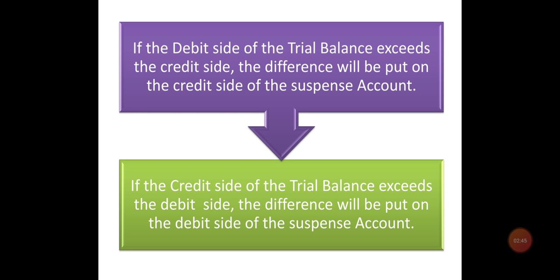So after preparing the trial balance and putting the amount of the particular account in the respective columns, if the trial balance does not tally, and if the debit side of the trial balance exceeds the credit side, the difference will be put on the credit side of the suspense account to tally the trial balance, and vice versa. If the credit side of the trial balance exceeds the debit side, the difference will be put on the debit side of the suspense account. So this you have to remember.